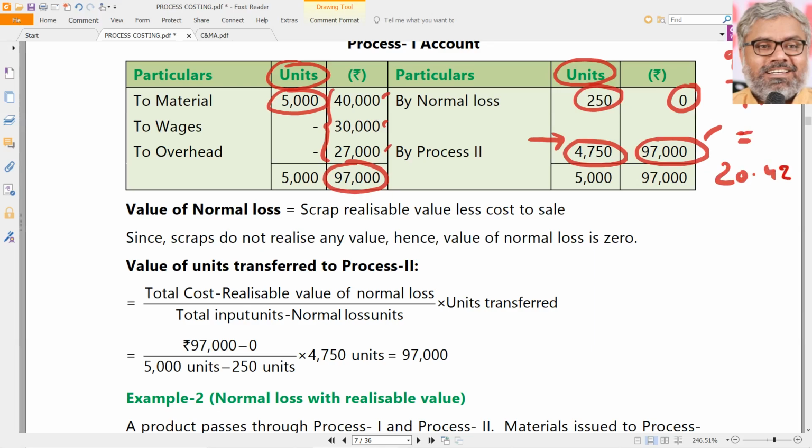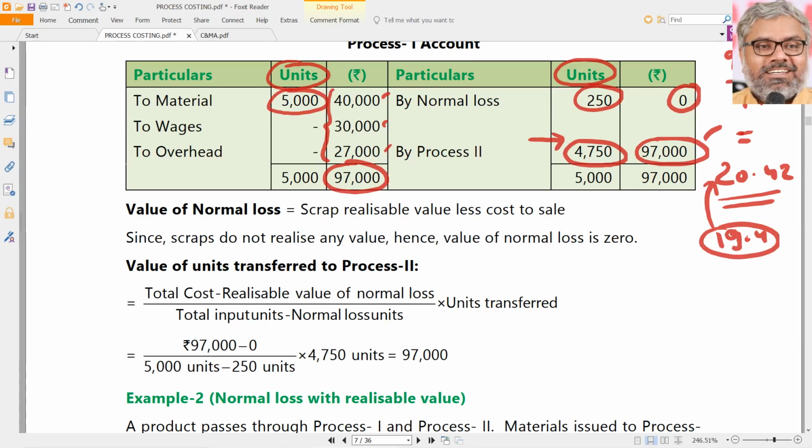Just to understand that we have inflated the cost per unit. Why? Cost was incurred for 5,000 units, but we are only accounting it for 4750 units. 97,000 divided by 5,000, the cost originally should have been 19.4 only. If this loss was not there, cost per unit should have been 19.4. But because of this normal loss, what happened? That has been inflated to 20.42 from 19.4. That's what the normal loss will do.